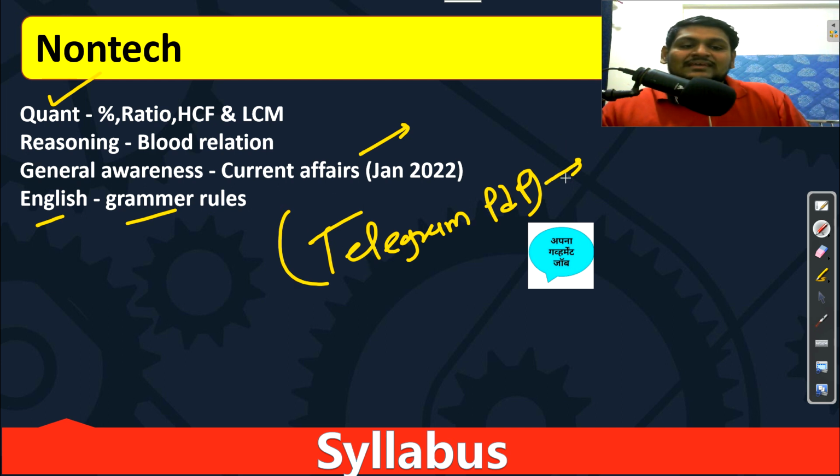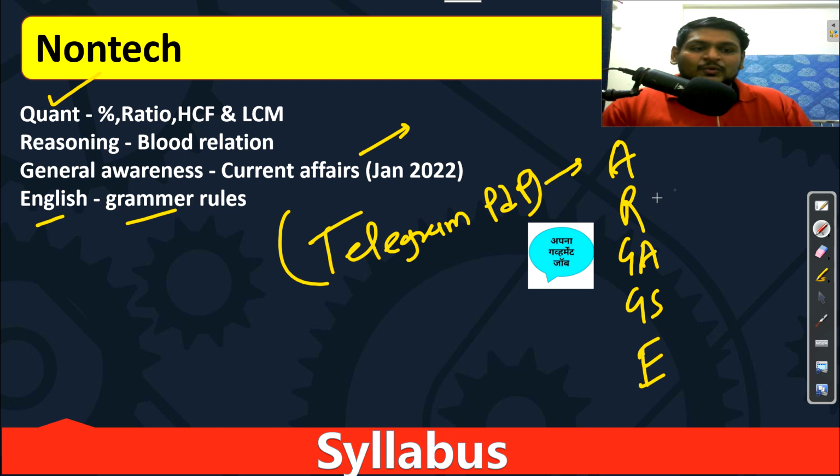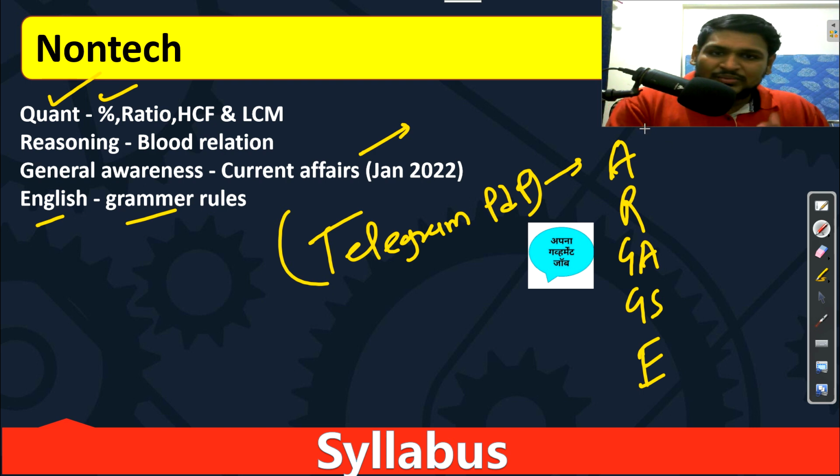So first, daily on our Telegram channel, we are uploading PDFs of your aptitude, reasoning, general awareness, general studies, and your English part. Now those who are starting new, you don't need to solve this PDF, because obviously mixed questions of the total syllabus will be there. Suppose you are starting percentage, here you will get a variety of questions, not percentage only. So for now, just join the group. Compulsorily you need to join the group and just view those questions. No need to solve or take panic.